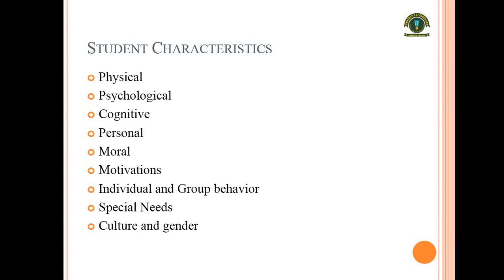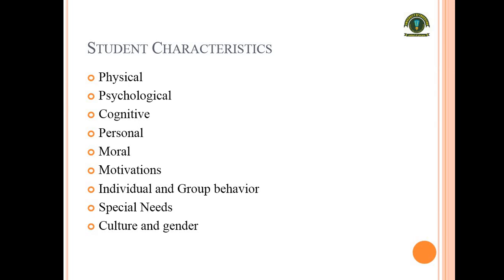Student characteristics. It is evident that students have different characteristics. Psychology helps us deal with them according to their different characteristics whenever we are concerned with the teaching and learning process. Starting from the physical characteristics. फिजिकल कैरेक्टरिस्टिक्स में उनकी एज आ जाती है, उनका मेंटल कैलिबर आ जाता है और उनका इंटरेस्ट आ जाता है, जिससे हमें पता लगता है psychology provides us help on how we are concerned and confined to their physical age. Next is psychological. The psyche level, mental level and ability level of the student must be kept in mind whenever he or she is going to be taught.